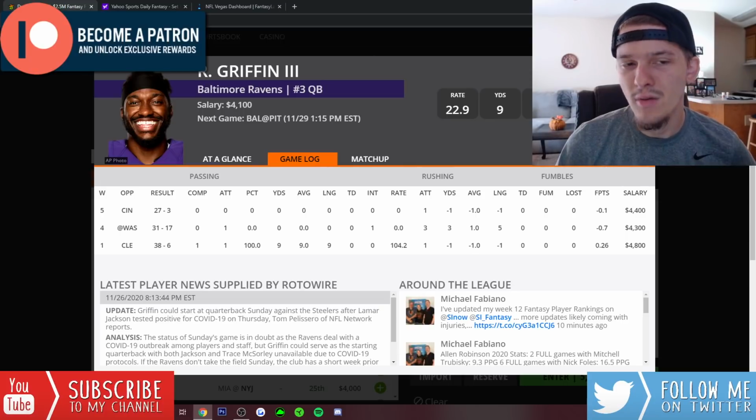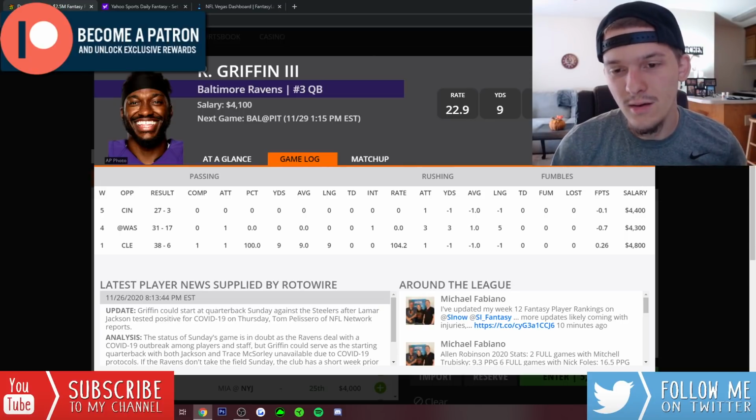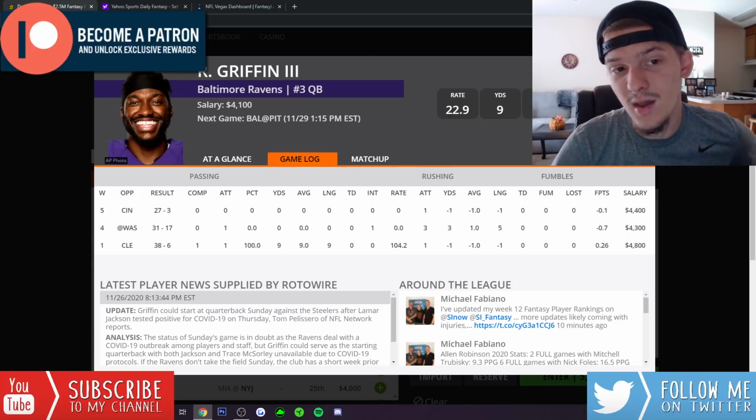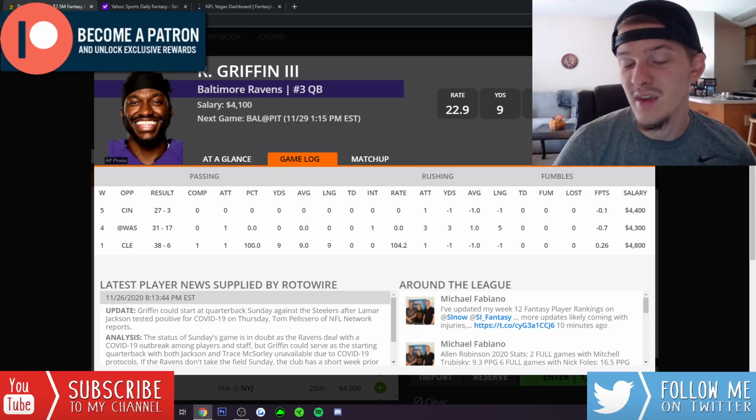It looks like the game's probably going to have to get postponed again, but we'll just have to keep an eye on that heading up to Sunday. If the game is played and it doesn't get canceled or anything, Robert Griffin, he's only 4,100. Anytime we get quarterbacks this cheap, I think they become viable because it's going to be very hard for them to really kill your lineups when they're this cheap. Even if Griffin gets, let's say, 13 points, that's not really killing you at 4,100.